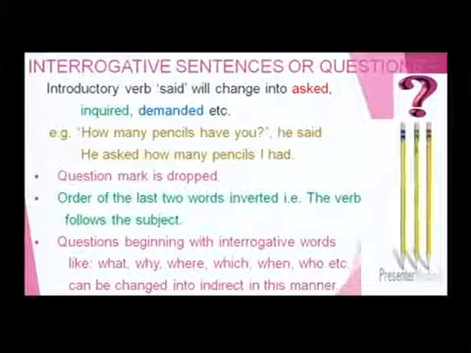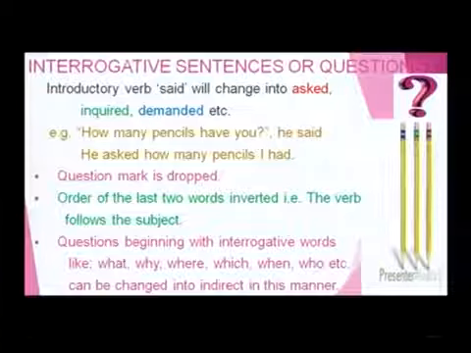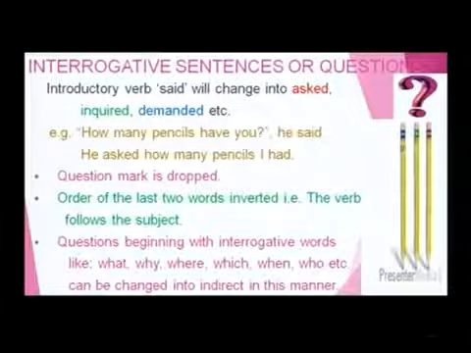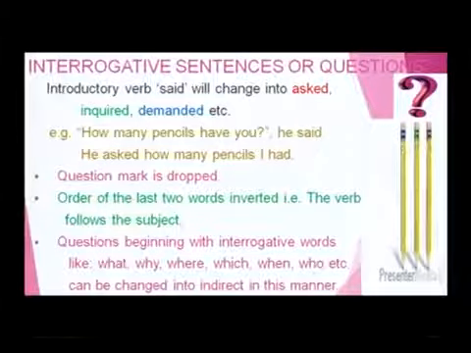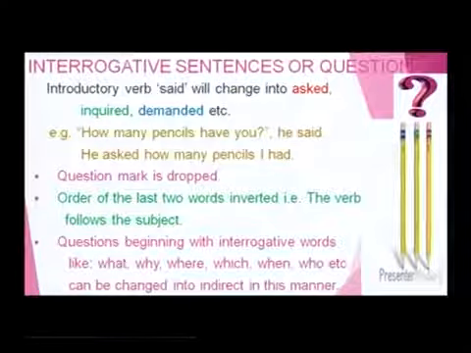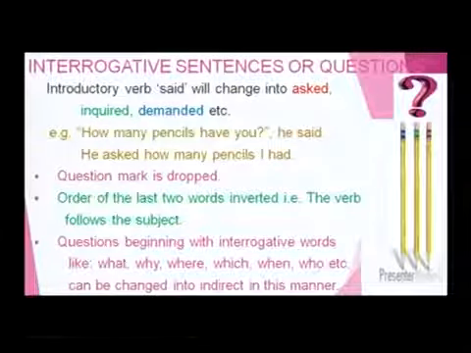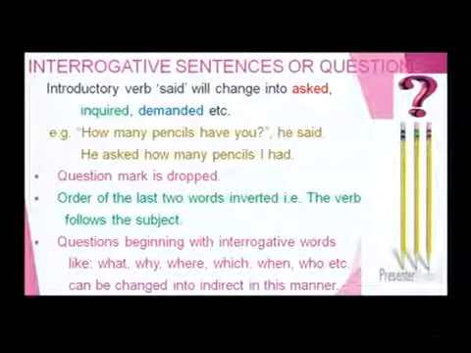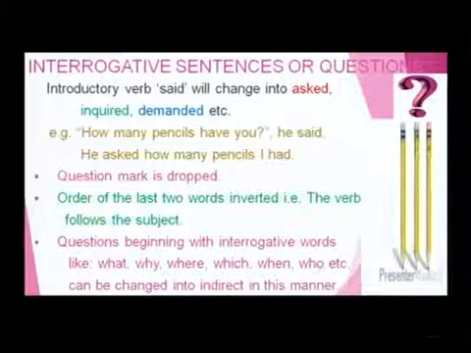For example, "How many pencils have you?" he said. This is one type of interrogative sentence. Then it becomes: He asked how many pencils I had. Instead of the introductory verb "said", we have to use asked, inquired or demanded. This is one kind of question, so we used "asked" here.